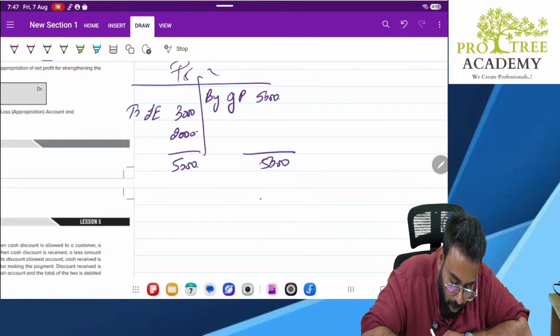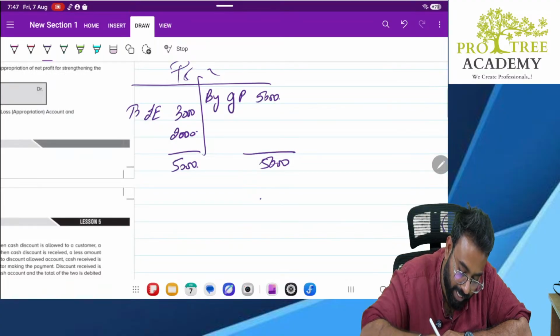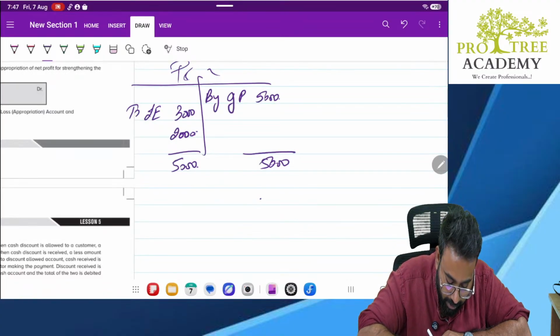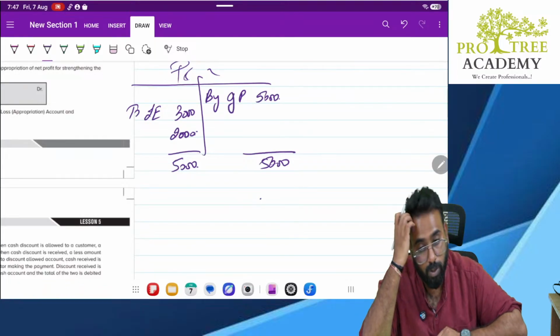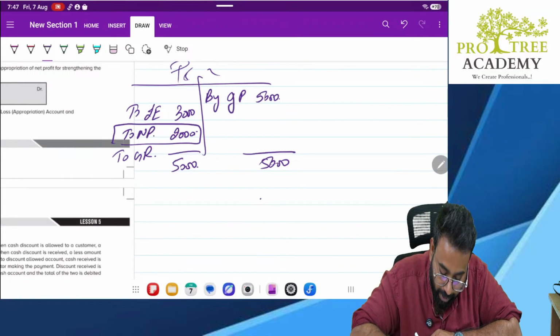So it will be 2,000 net profit. Correct or no? So instead of writing this as net profit, they are doing what? Considering it as general reserve, 2,000. So journal entry: P&L account debit to general reserve 2,000.